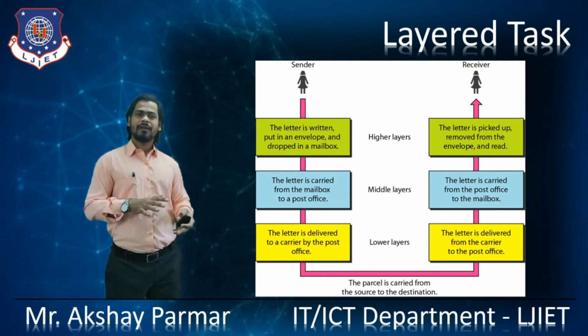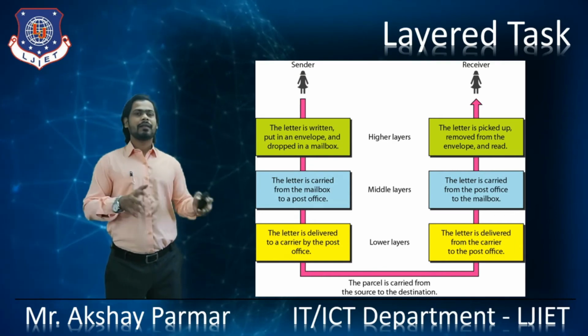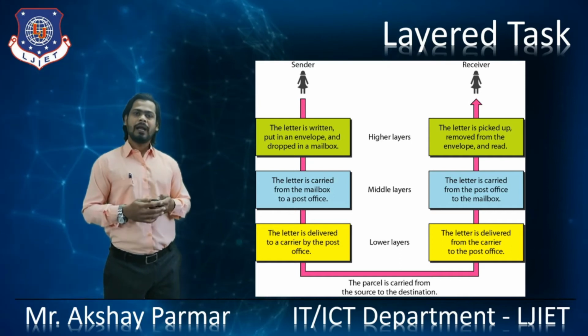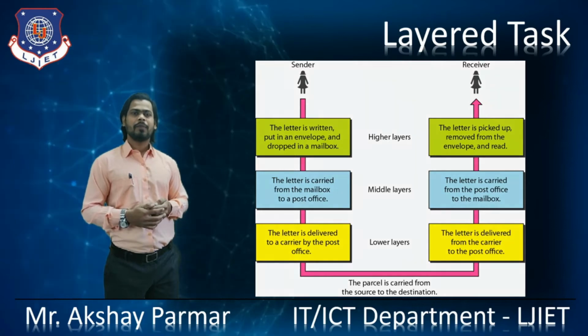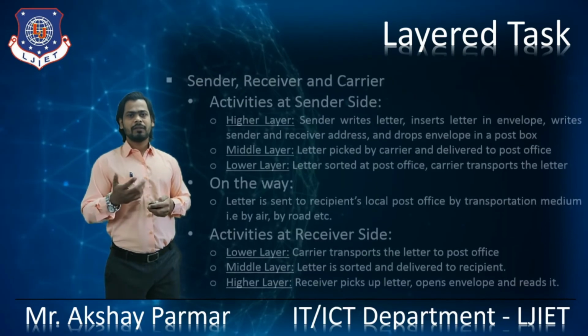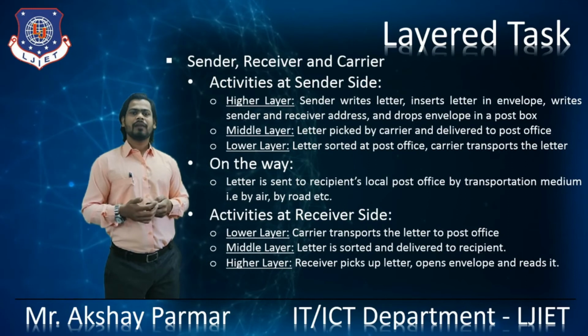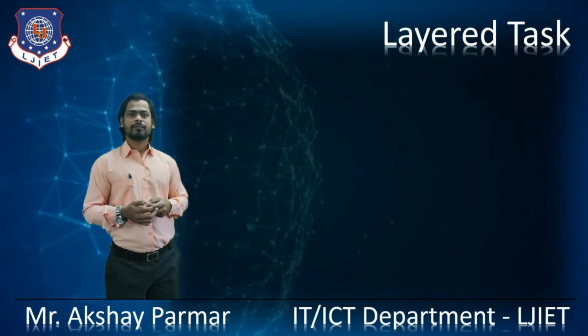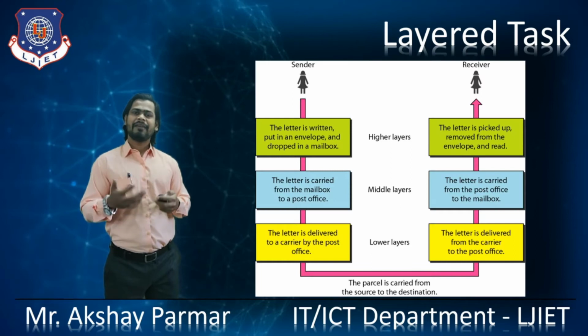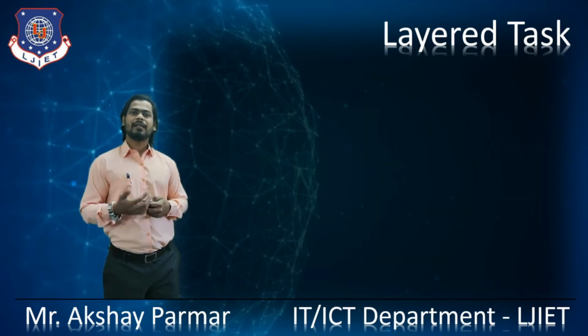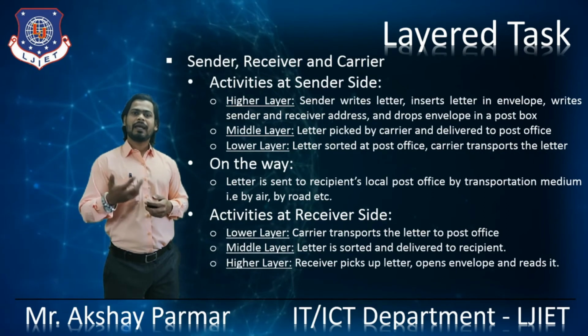The transmission media will connect the sender side and the receiver side in the physical way, right? So this is how layered tasks are performed in day-to-day life. The activity involves the sender side, receiver side, and the carrier side, right?